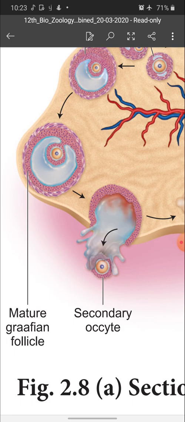Once the egg is released from the Graafian follicle, when it gets fertilized with a sperm, it undergoes second meiotic division, completes its cell division and becomes an ovum. If it is not fertilized, the egg cannot complete its second meiotic cell division. This is what I want to explain.